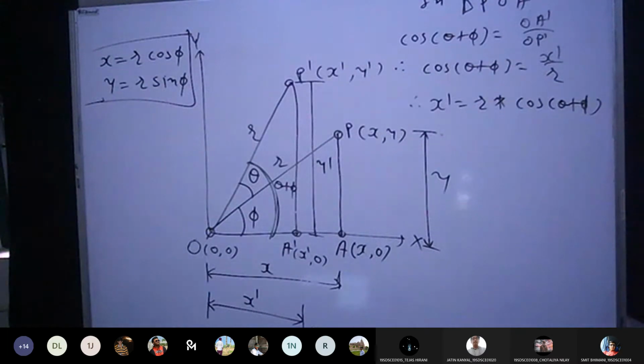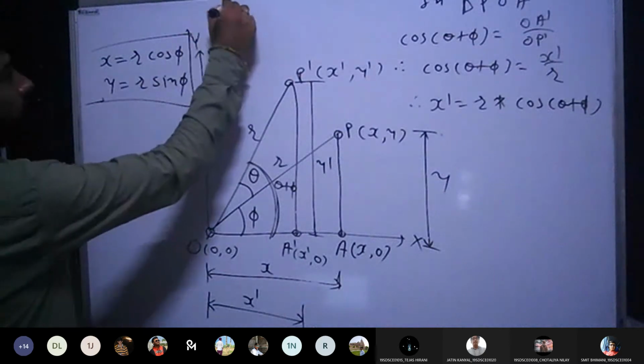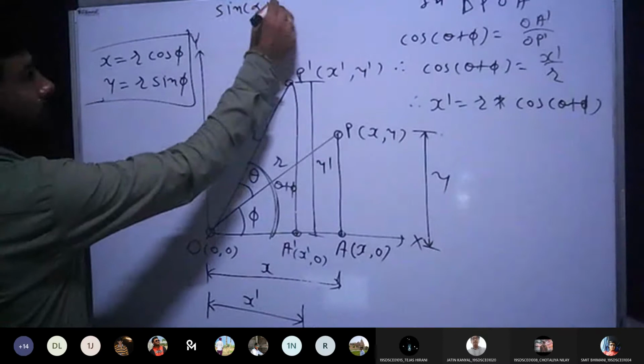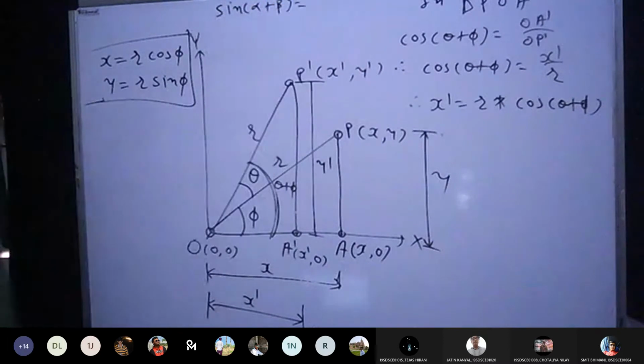Can anyone help me write the equation for sin alpha plus beta? No one? I need to expand this. I think you didn't remember it. Let me just write it.